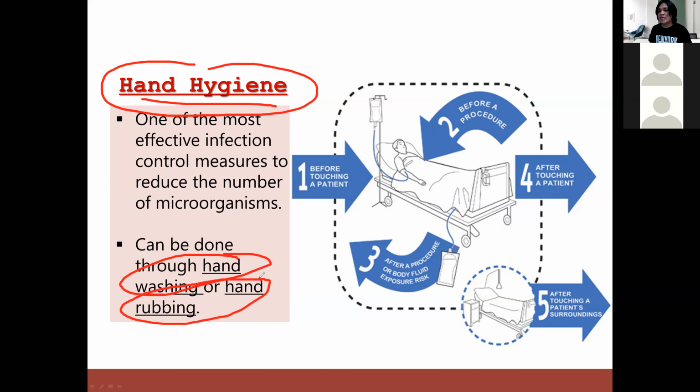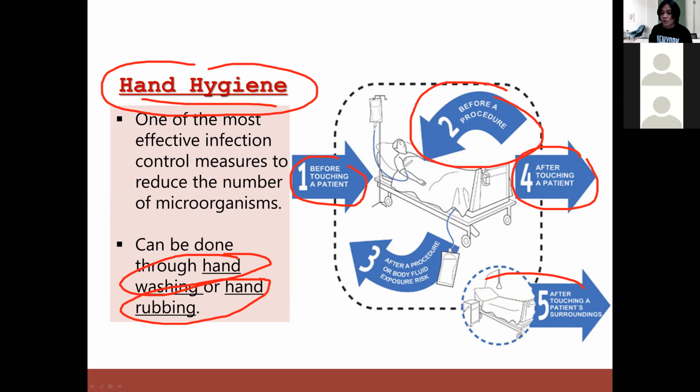In the hospital, there are 5 instances wherein you need to perform hand hygiene. First, before you touch the patient, you hand wash. After you touch the patient, again, because you have microorganisms in your hand, you wash your hands or apply sanitizer. If you want to perform a procedure on the patient, before you do that, hand washing again.